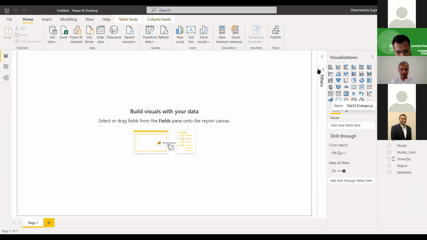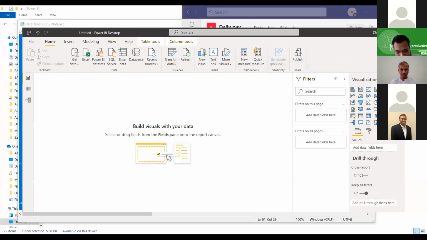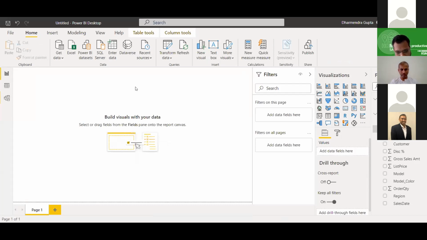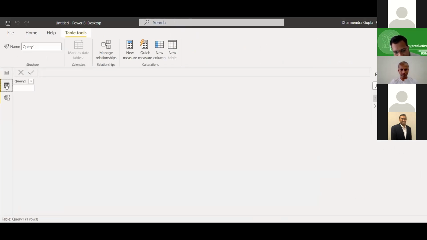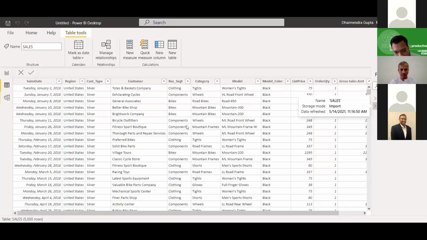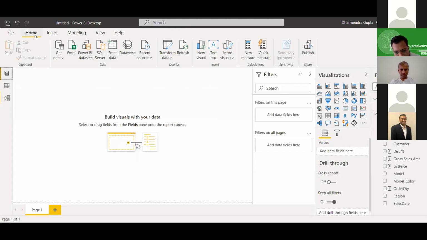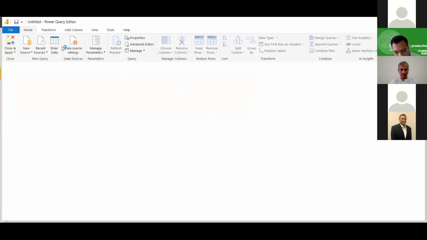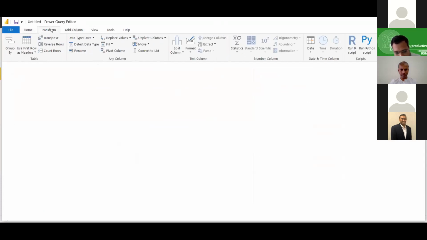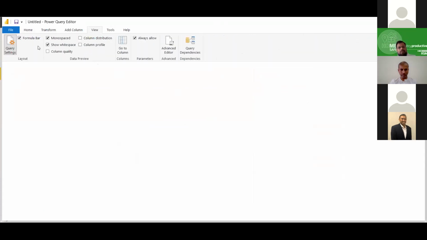There's already a query 1. Okay, this is showing blank, but this has the values. If I go to home transform, why are we not able to see anything?